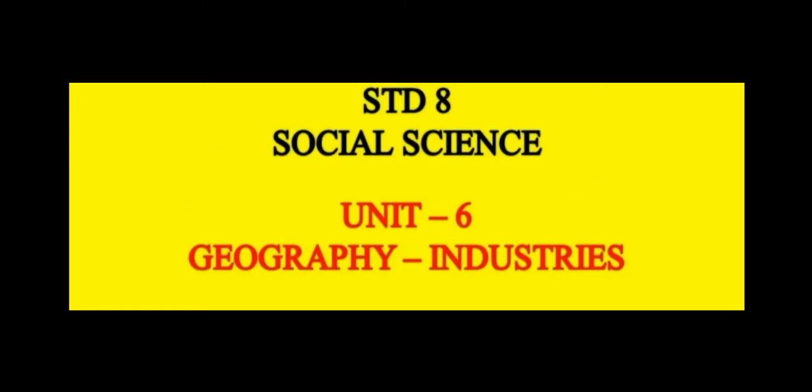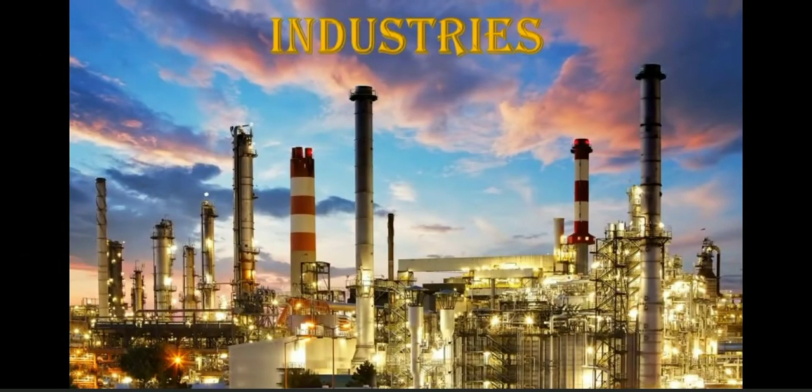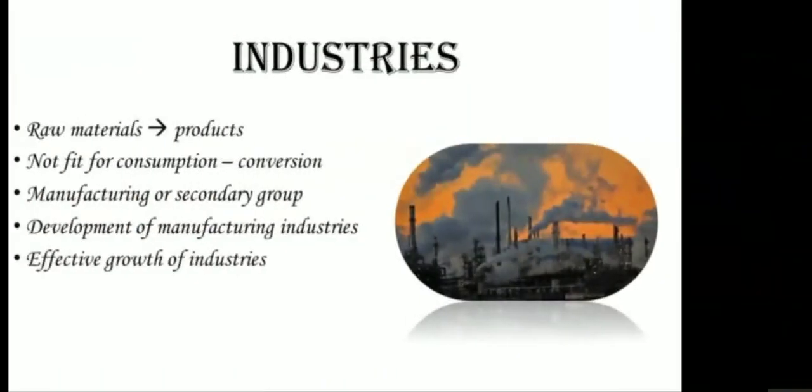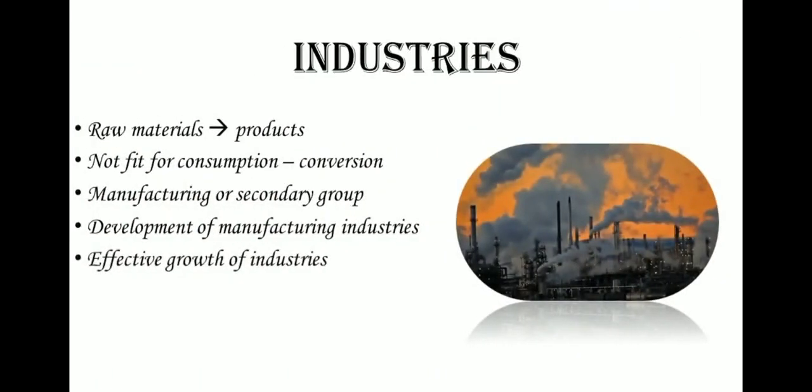Today our topic is industries. This is from Geography Unit 6. Industries. Okay, what is industry? Industry is a process by which the raw materials are changed into finished products.